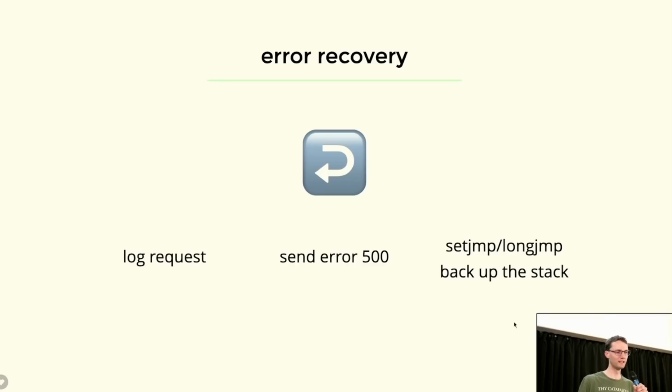And finally, when allocation fails very deep down the stack, somewhere in an allocation function, we run out of memory. We're now in that allocation function. We need to somehow get back up the stack to a place where we can accept a future request. How do we do that? Well, we do that using setjmp and longjmp.